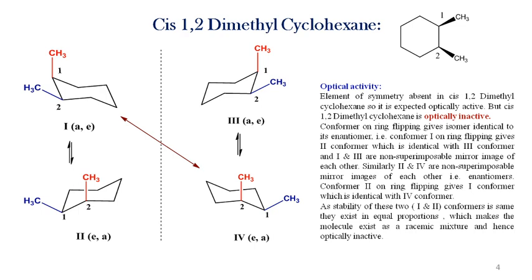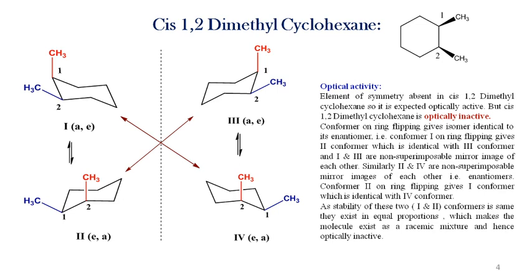Suppose you flip the ring of the second, then we get the first conformer, which is identical with the fourth. Or if you flip the first conformer, it gives the second conformer which is identical with the third. In simple words, we can say that the conformer of cis 1,2 dimethyl cyclohexane on ring flipping gives the conformer which is identical with its enantiomer. Similarly, on ring flipping, the cis 1,2 dimethyl cyclohexane gives its enantiomer.